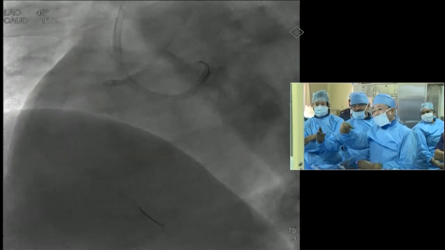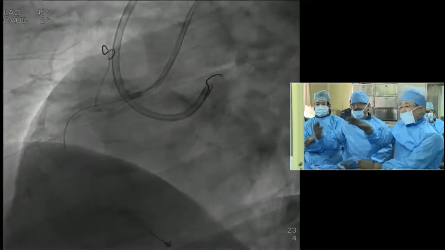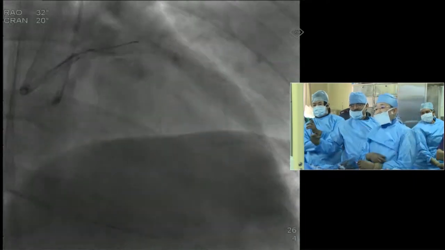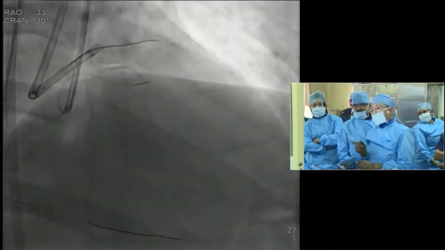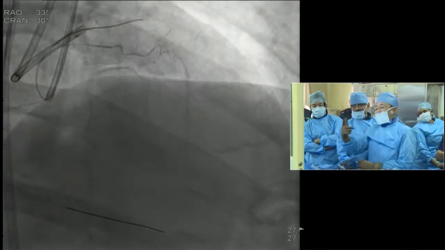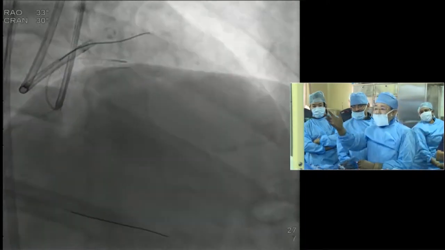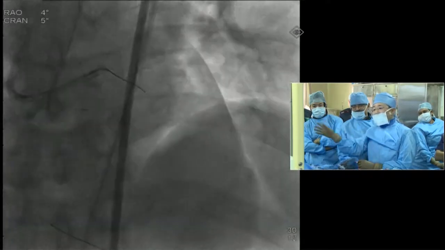Please show the Caravel injection. Yes, here, this is the one. We can see the distal part just now. So the problem is the antegrade entry point. The next one, please. Next.